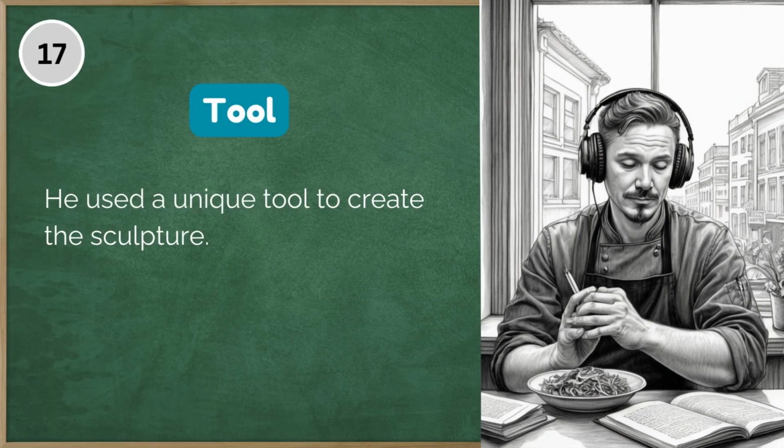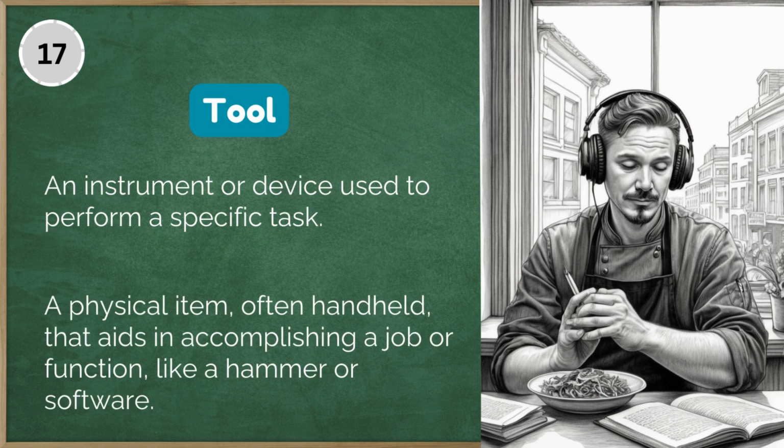17. He used a unique tool to create the sculpture. Tool, an instrument or device used to perform a specific task. Tool, a physical item, often handheld, that aids in accomplishing a job or function, like a hammer or software.